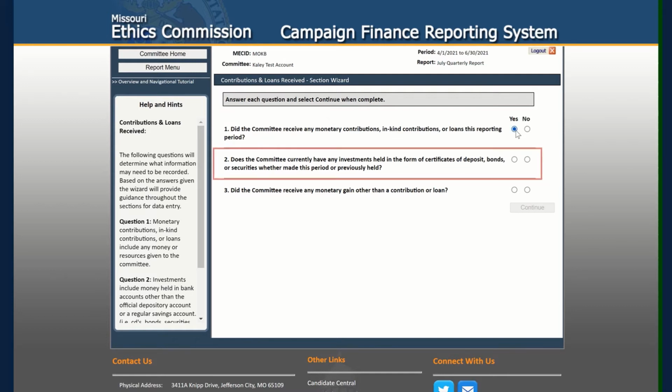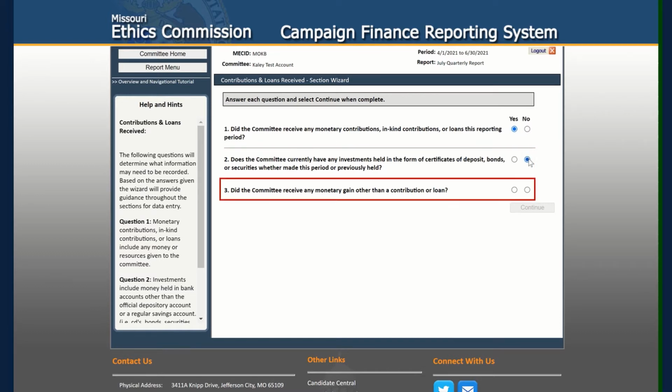Question 2. Does the committee currently have any investments held in the form of certificates of deposit, bonds, or securities, whether made this period or previously held? Most committees do not have investments, so we will answer no for this tutorial.